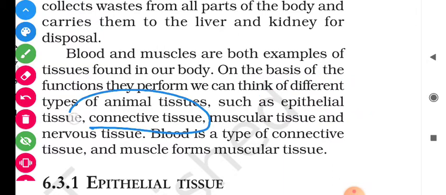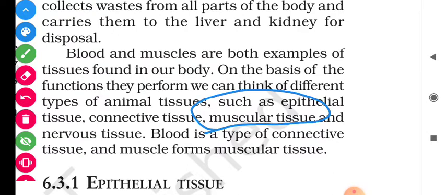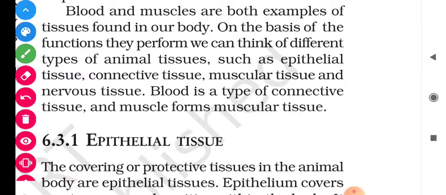Connective tissue, bone tissue: the tissue of our bones is called connective tissue. Muscular tissue: the surface of the stomach, lungs and various other muscles have this kind of tissue. Neural cells or nervous tissue: this type of tissue is located in our body parts and in the skin. Blood is one type of connective tissue and muscle forms the muscular tissue.